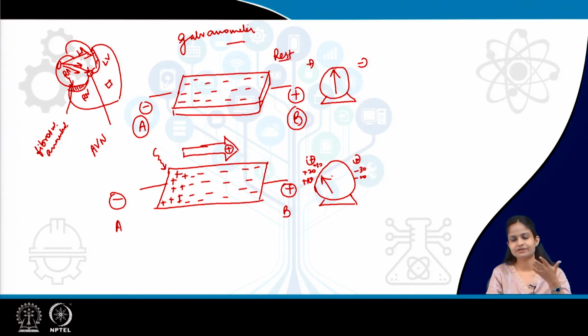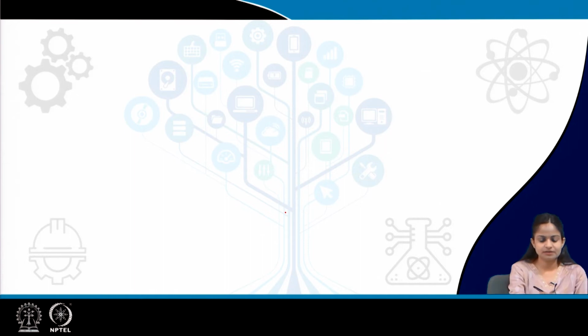The upward deflection is the positive deflection, and whenever the deflection is downward, any waves we get downwards, that is a negative deflection. So, in the second case what we have seen, whenever a depolarization wave is moving from point A to point B, that means towards the positive electrode, there is positive deflection.